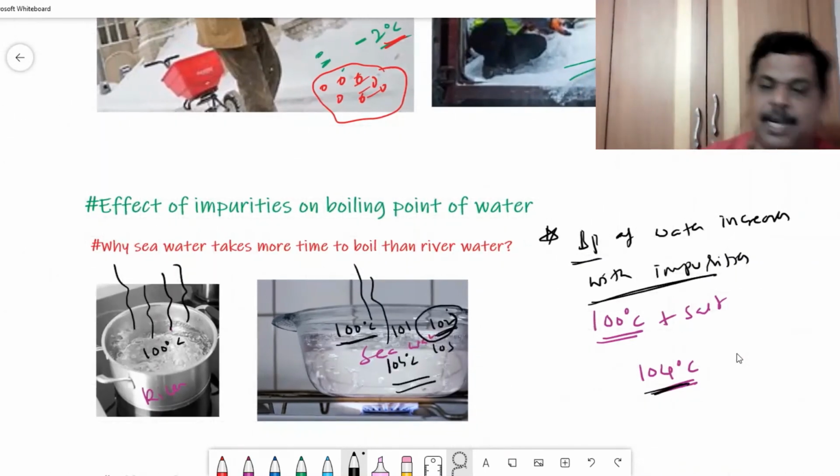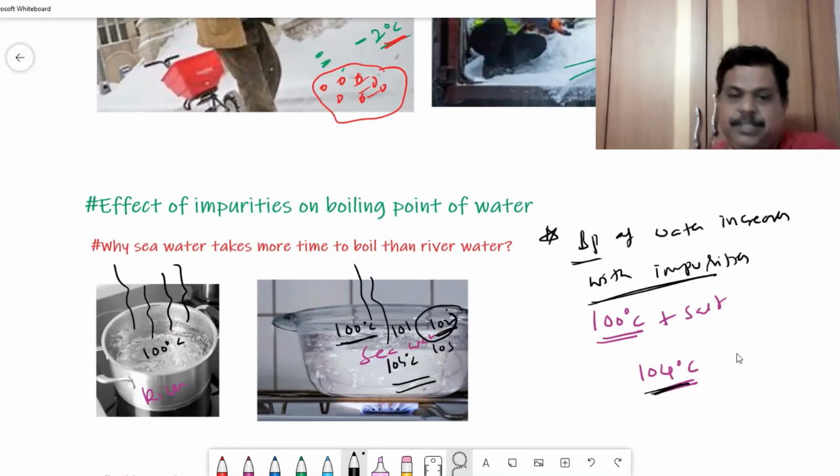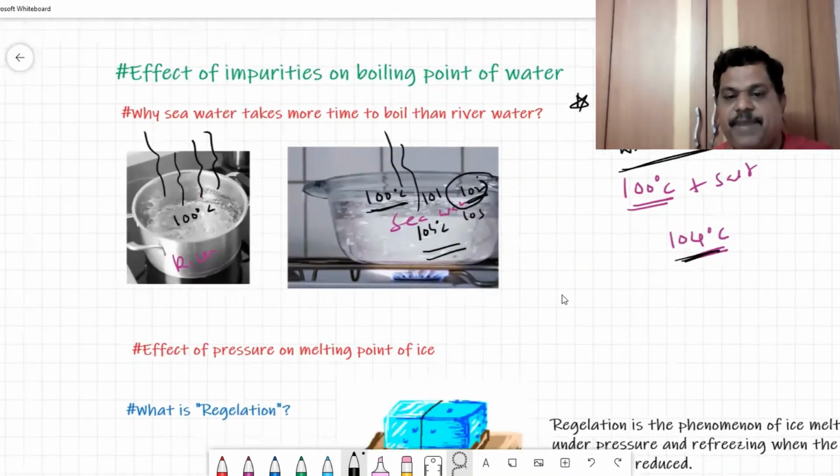So where can we use this in real life? Suppose you want to cook some food. Suppose I want to boil potatoes or boil eggs. When you put these potatoes or eggs in, you just add a pinch of salt. When you add a pinch of salt, the water will be in the liquid state for more time, and thereby these eggs or potatoes will be cooked fast. Why? Because the availability of water will be there for more time. Otherwise, water, once it reaches 100 degrees centigrade, evaporates very fast.